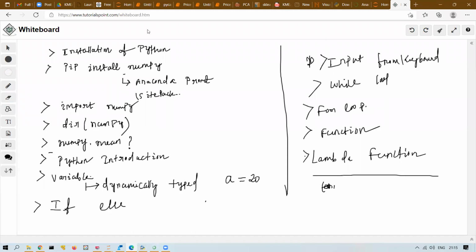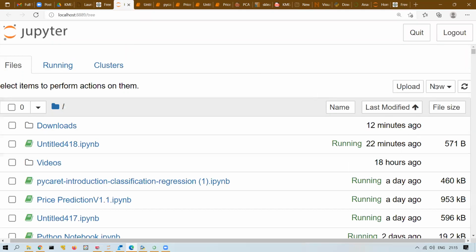Input from keyboard, while loop, for loop, function, lambda function, right? Lambda expression, basically. This is the takeaway. Now coming to our notebook. So what I'm going to do is, I'm going to start a new notebook. Okay.